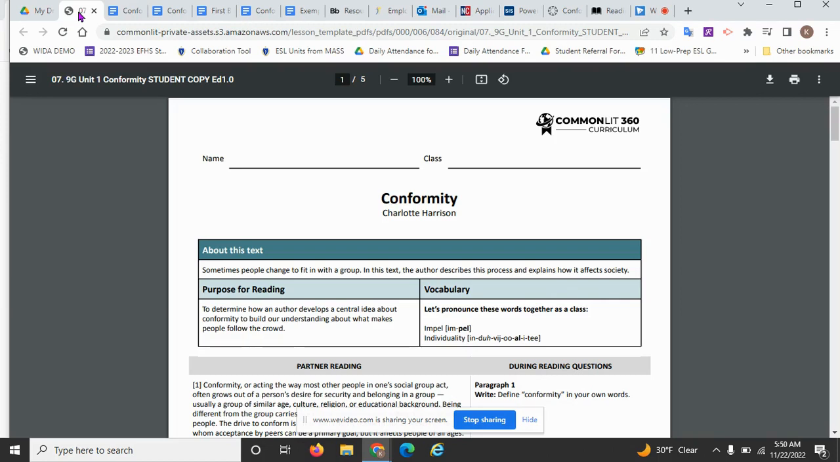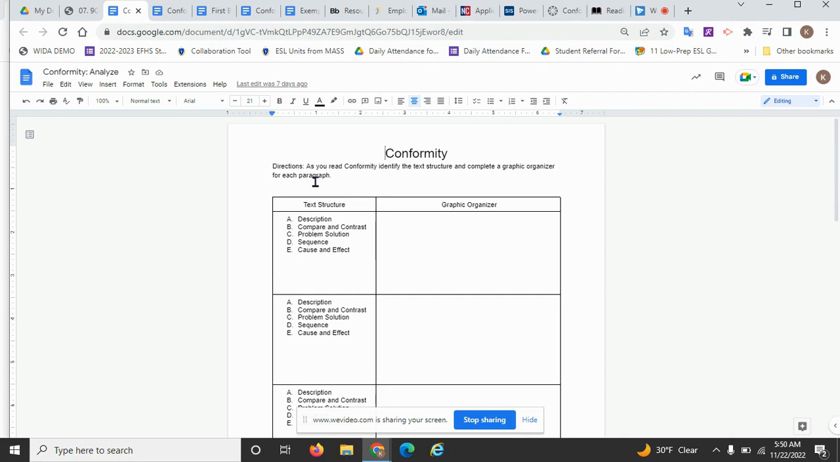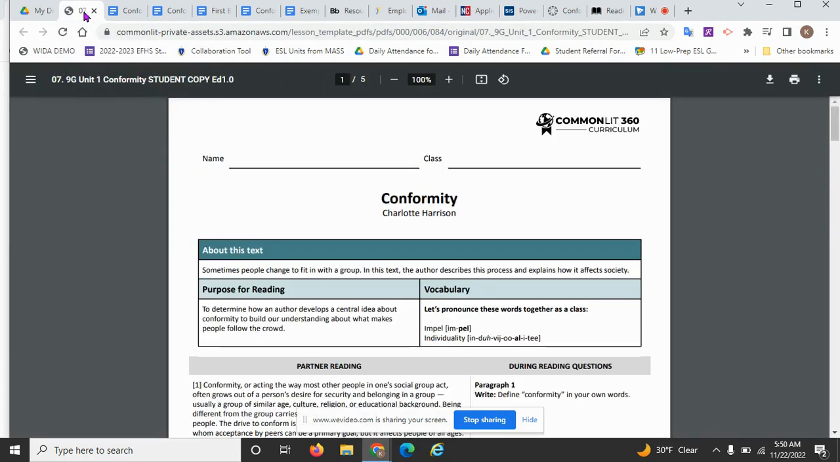Okay, so in the last assignment, you had to read through the text Conformity and decide what text structure the author was using in order to develop his central idea. And once you figured out the text structure, you were to create the graphic organizer and put in the supporting details of each paragraph. So let's go through this text and see what you have so far.